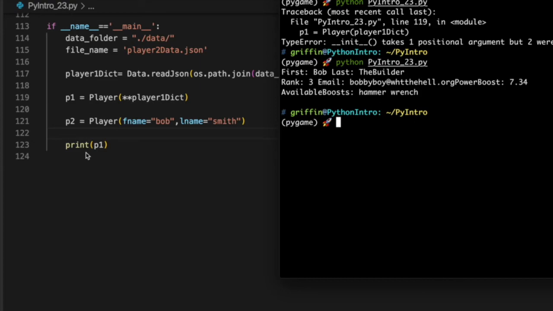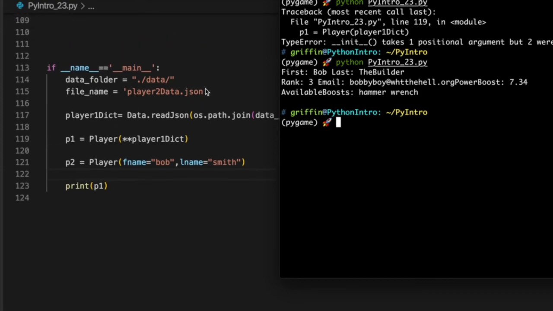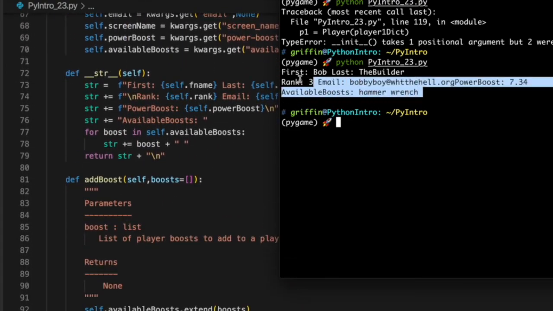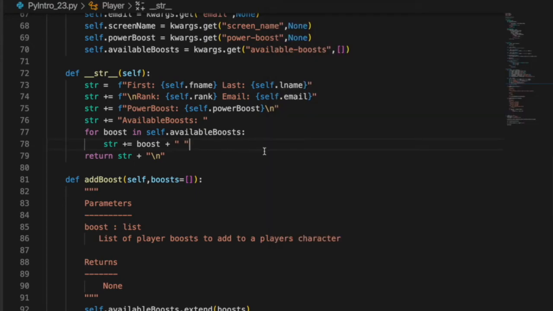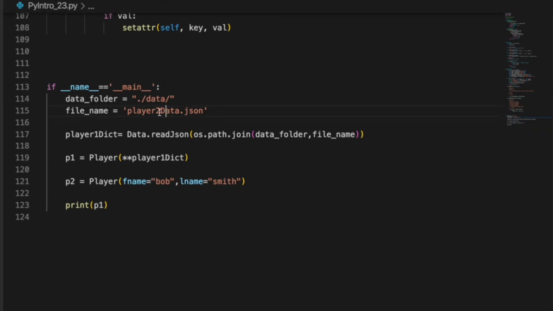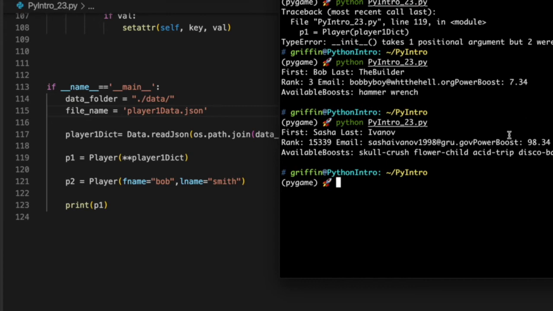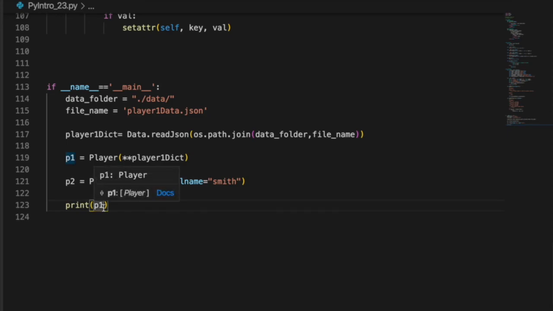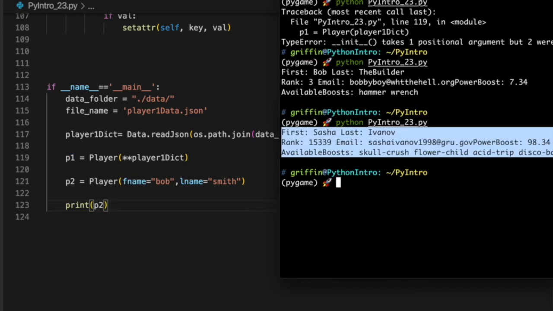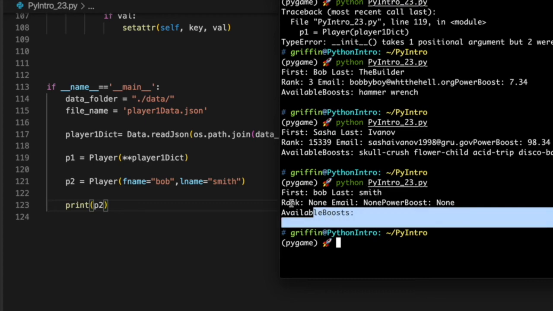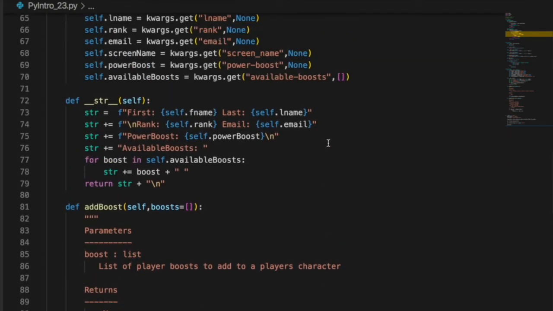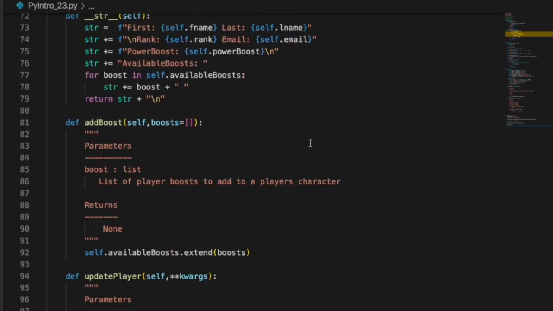Yeah. So we print out, that's using the string method up here. When we print it out, whatever we read in, this is how we decided to print it out. If I change this path to player1 data, yeah, we got the whole Sasha Ivanov thing going on. If I want to print out p2, yeah, it's a lot of empty stuff because I only put in Bob and Smith. But it's robust, right? It's like overloading a method almost. The problem is it's not very self-documenting.